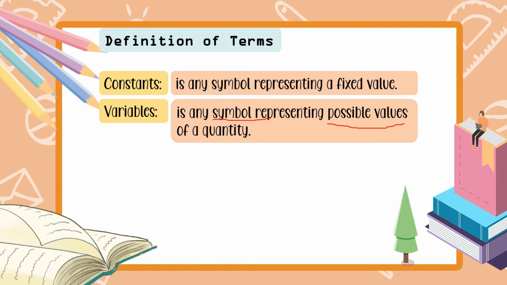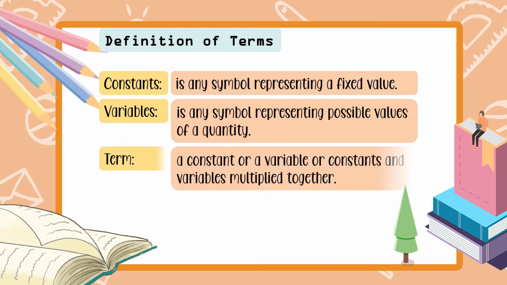Now, ano-ano ma'am yung mga letters na pwede natin gamitin as variables? Any letter of the alphabet from A to Z ay pwede mong gamitin as variables. Kaya kung papansin niyo yung mga nakaraan nating example, meron ng mga X and Y's. Sila ay tinatawag na variable, so pwede natin silang palitan ng kahit na anong number.